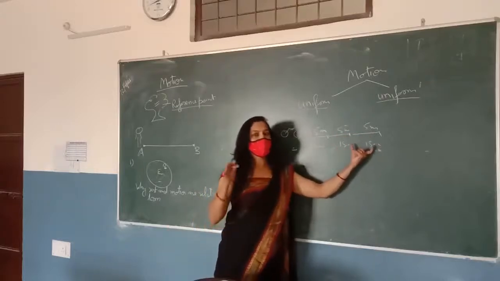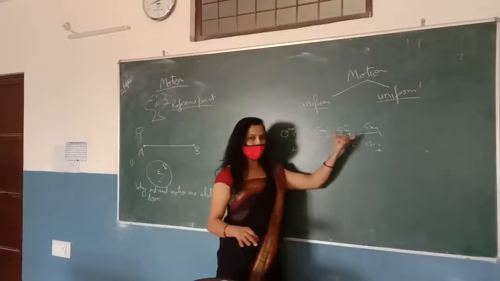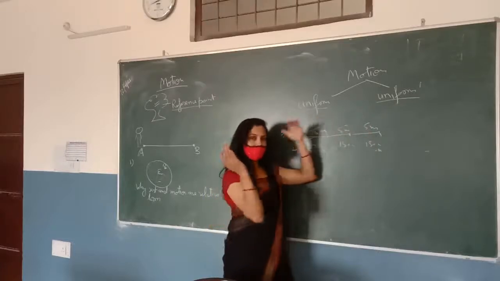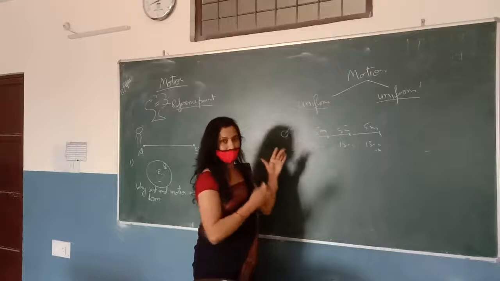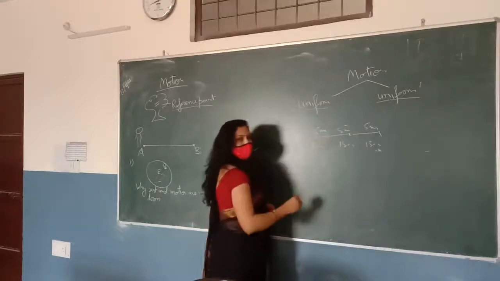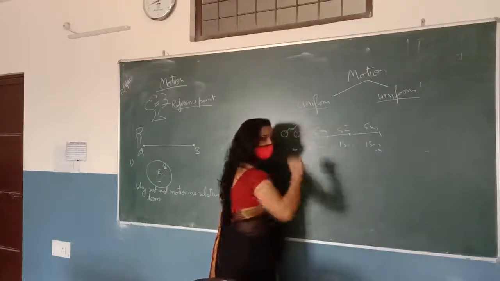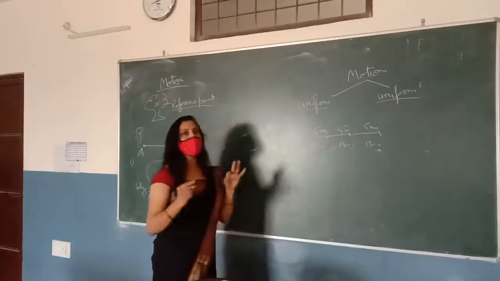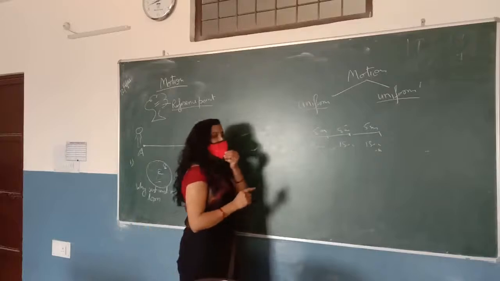If an object travels equal distance in equal interval of time, we say that the object is in uniform motion. Uniform motion is when an object travels equal distance in equal interval of time. So you can write the definition of uniform motion.